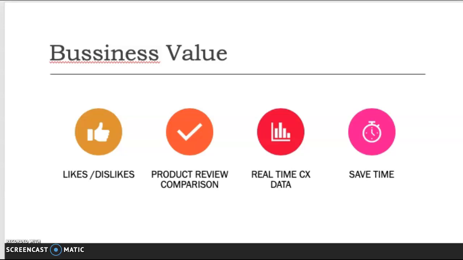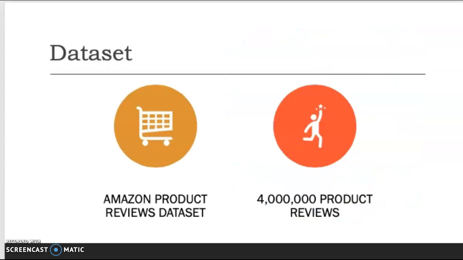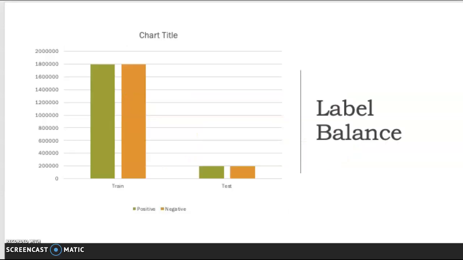I followed the CRISP-DM methodology for this project. CRISP-DM is a process framework for designing, creating, building, testing, and deploying machine learning solutions. I used Amazon's product review dataset from Kaggle. This dataset consists of a total of 4 million Amazon customers' reviews, and they are labeled in two categories.